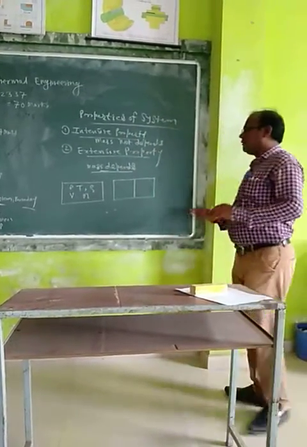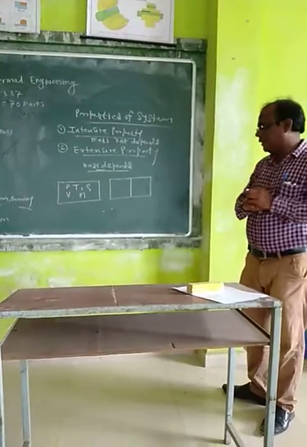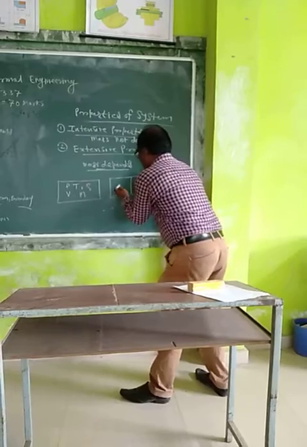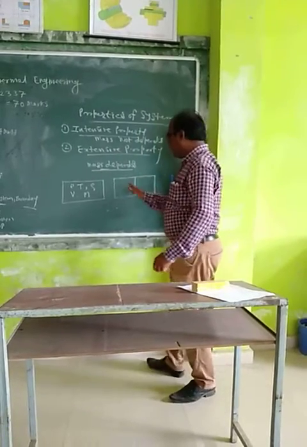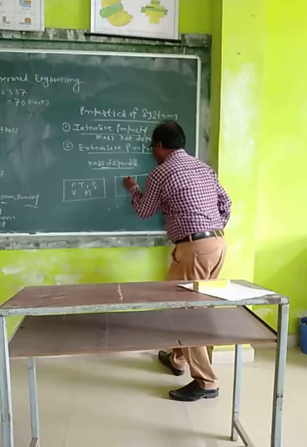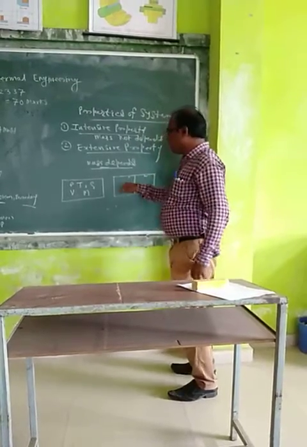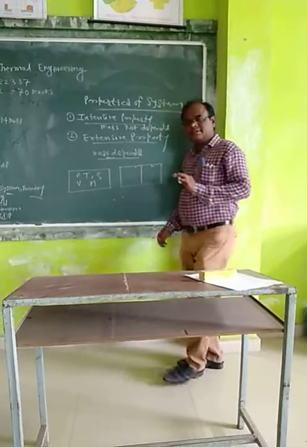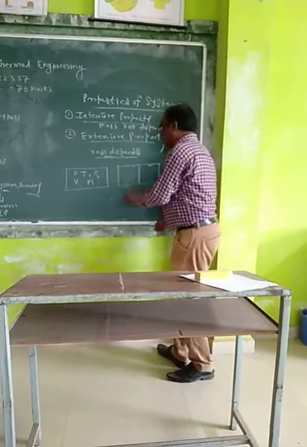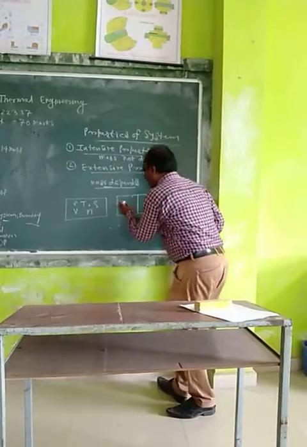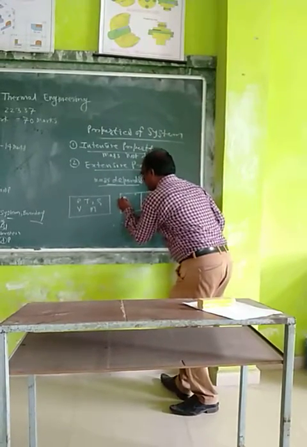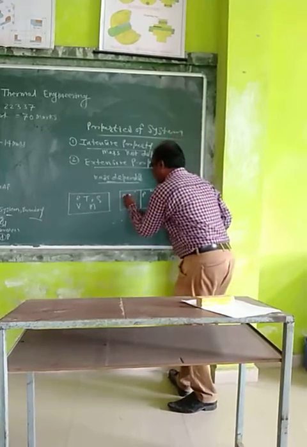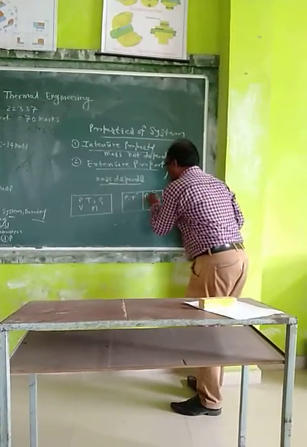Now I divide this total room into compartments. First this is one room. Now I can measure two parts of this room, this compartment and this compartment. Here I can measure the pressure. Can pressure change? I measure the pressure of this compartment and I get P. Here I measure the pressure, I get P. Here I measure the temperature, temperature is T. And here I also get temperature T.